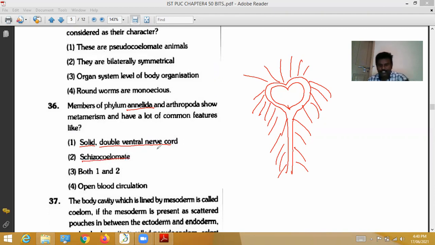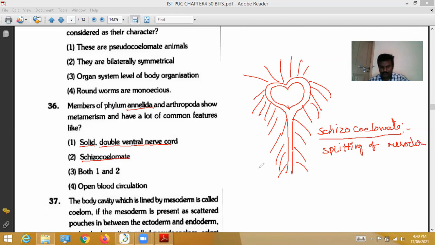Annelids and arthropods are schizocoelomate. Schizocoelomate means the coelom develops by splitting of the mesoderm.